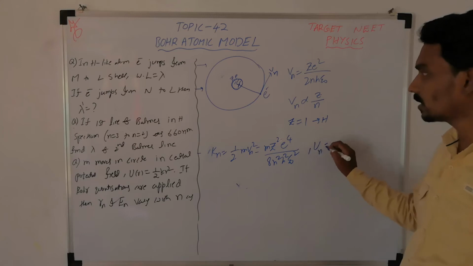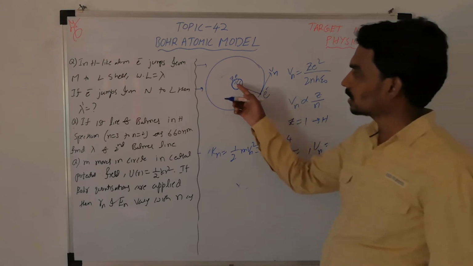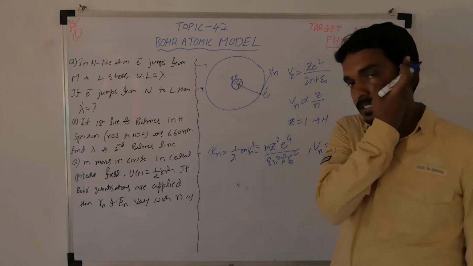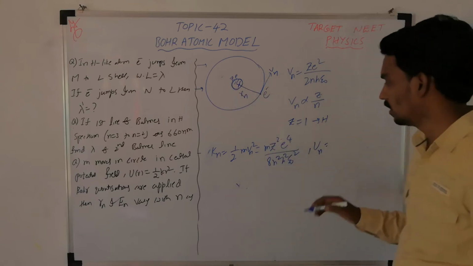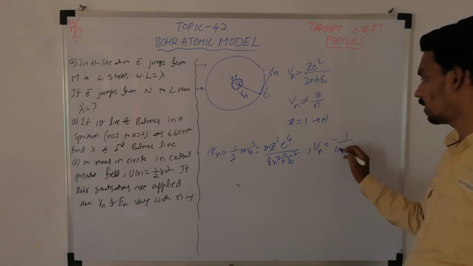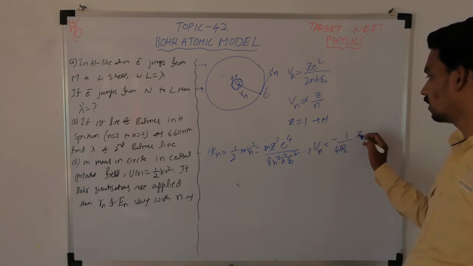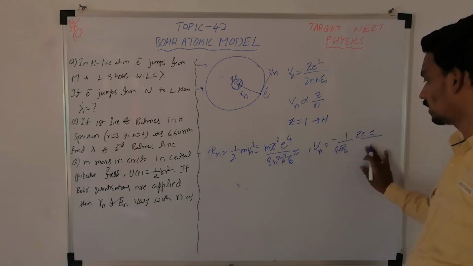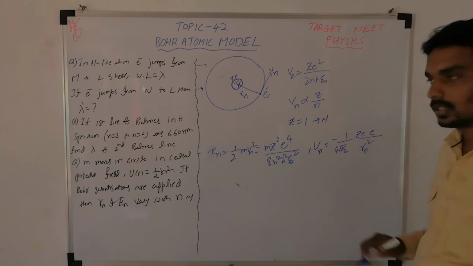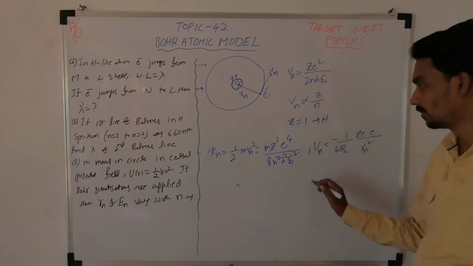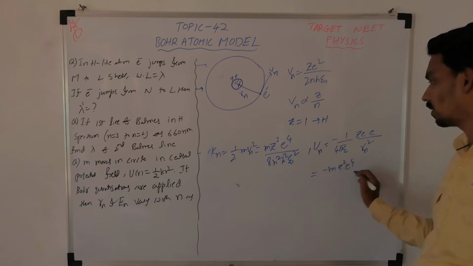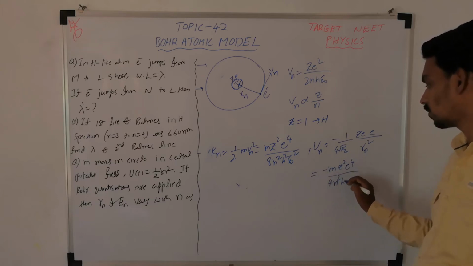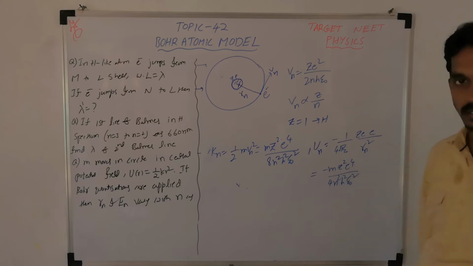And what is the potential energy? Potential energy of two charged particle system. It is like one charge and another charge separated by a distance Rn. So minus k q1 q2 by r square. If you substitute Rn value, then you will get it as minus m z square e power 4 by 4 n square h square epsilon naught square.